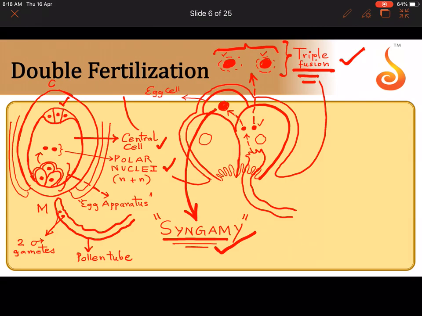So once again I'm telling you, in the embryo sac towards the micropyle you have the egg apparatus. Above the egg apparatus you have the polar nuclei that belong to which cell? That belongs to the largest cell. Please remember, the largest cell of the embryo sac is the central cell. Inside the central cell you will find this paired polar nuclei. Now what is this tube here? This is the pollen tube. Please remember the pollen tube.